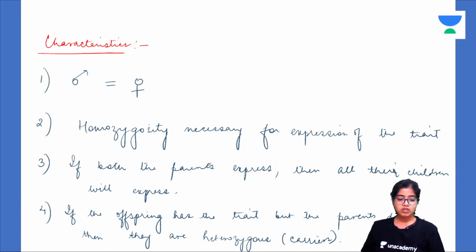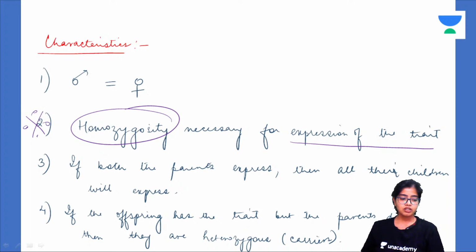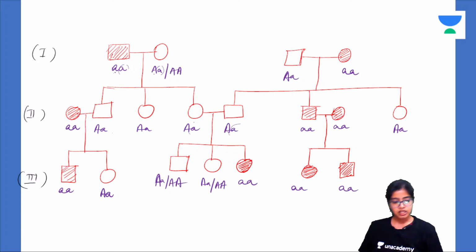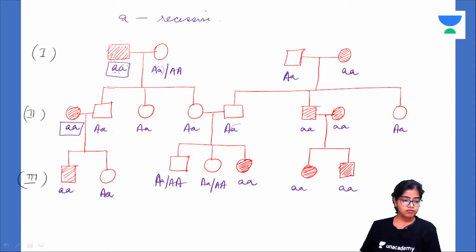Next, homozygosity is necessary for the expression of the trait. Very, very important. Homozygosity is necessary for the expression of the trait. Extremely important. Now, can you see this? Wherever the trait has been expressed, we have seen that there is a homozygous condition, recessive. Now, this is the recessive allele, and this one is the dominant allele for this trait.